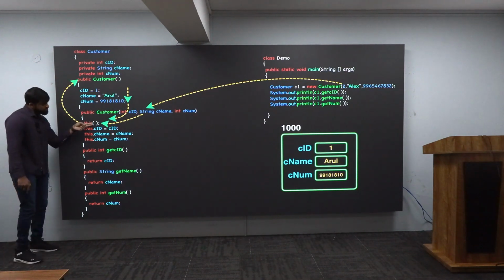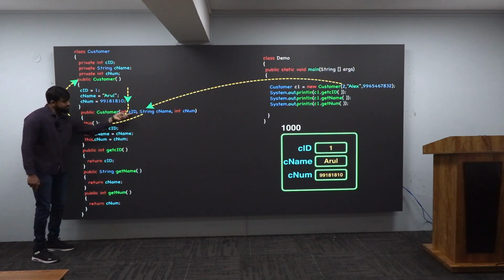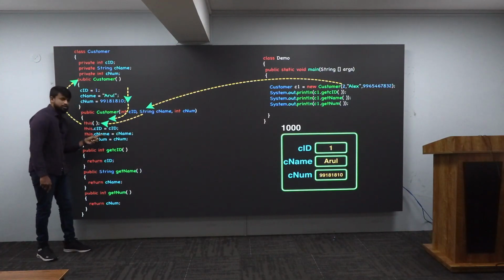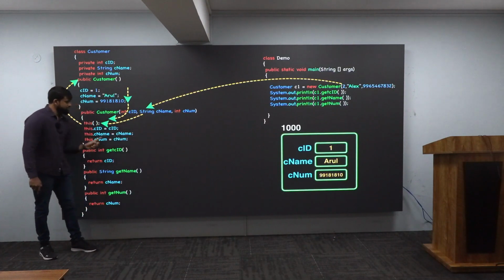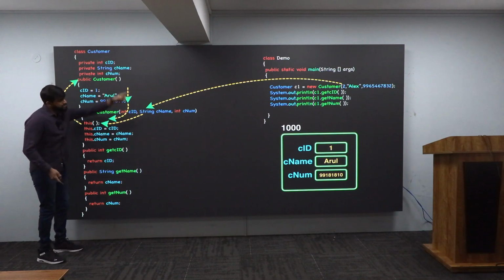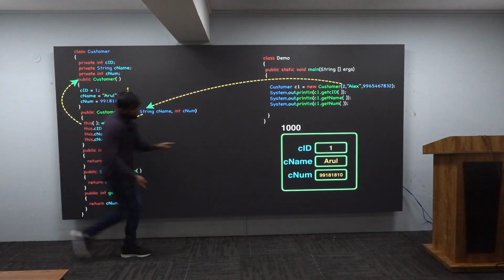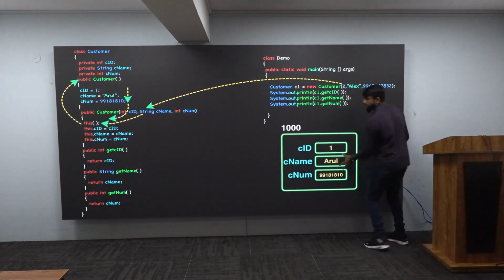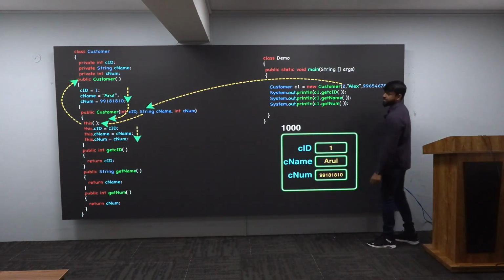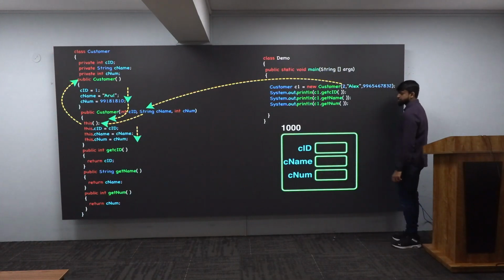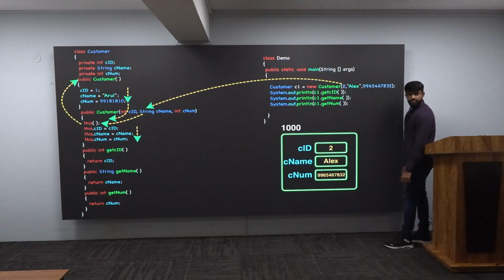Very good. After this statement, 3 more statements you have. What are 3 more statements, sir? Watch it. Whatever CID is there, you give it to this.CID. Whatever CNAME is there, you give it to this.CNAME. Whatever CNUM is there, you give it to an instance variable. Am I correct? Means now you watch it. What is the CID there? 2. What is CNAME there? LX. That number, you are giving it to an instance variable. Means now, this is how my instance variable is looking like. But when those 3 statements are getting executed, this is how the values are getting changed.